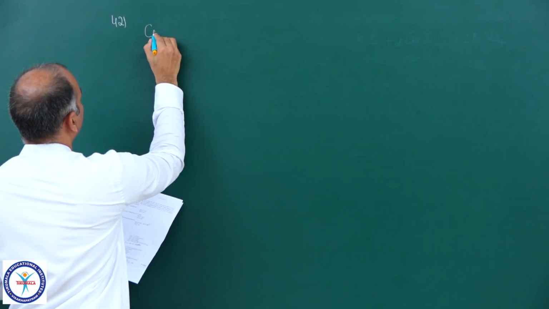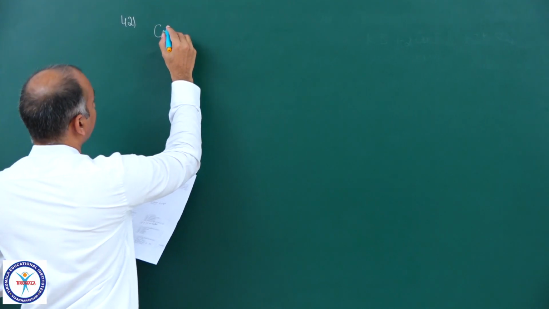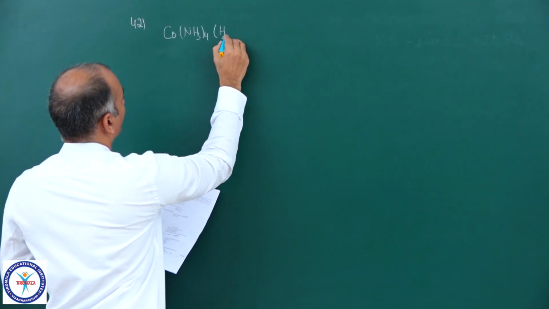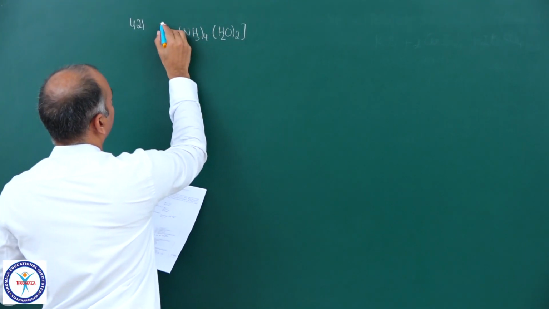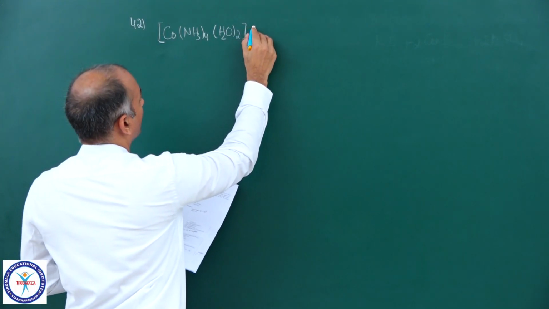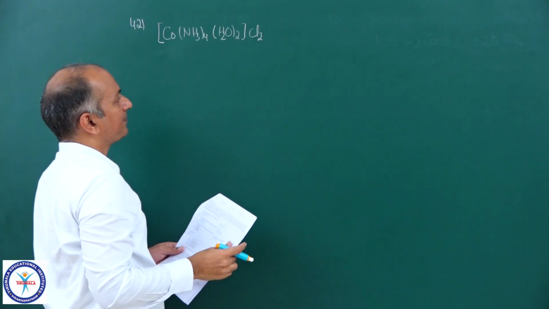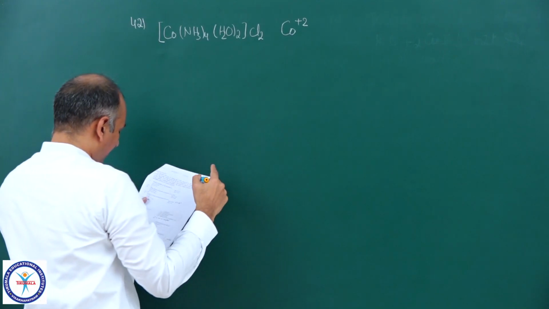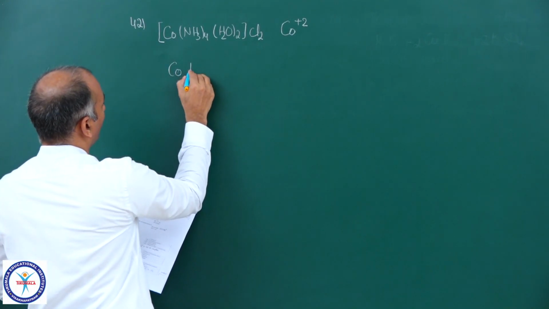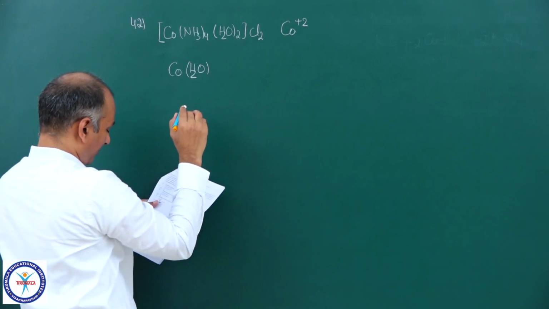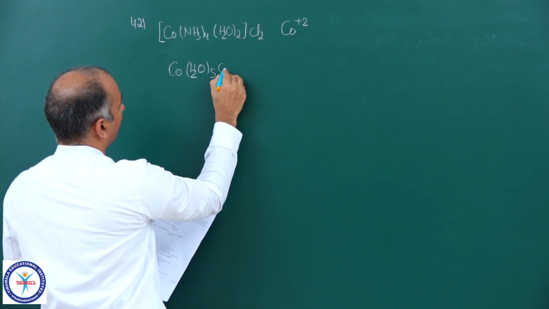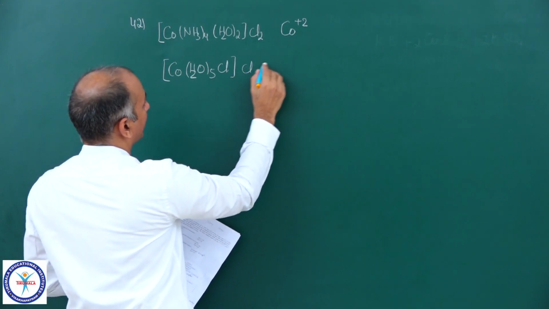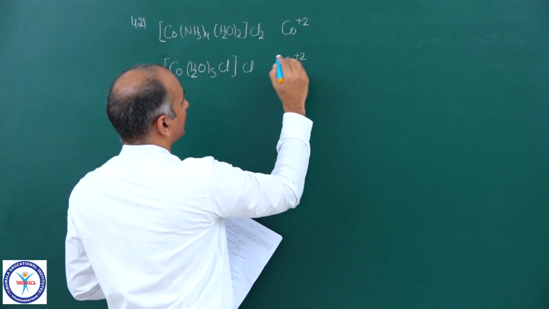The first is Co, NH3 taken 4 times, H2O twice, and outside 2 counter ions, 2 Cl minus. So what is the charge on the central metal ion here? Plus 2. There is one more cobalt complex in that: Co, H2O taken 5 times, Cl, and outside we have only 1 chlorine. So the charge on cobalt again must be plus 2.